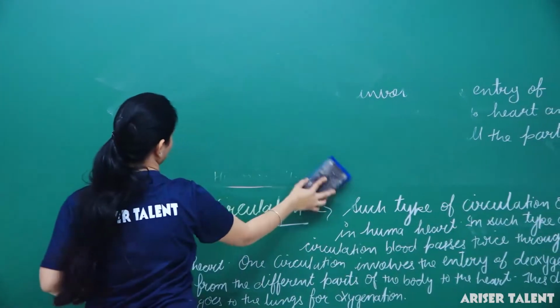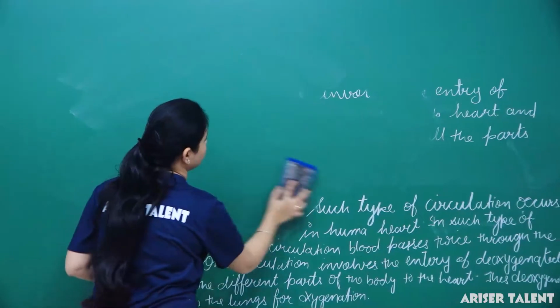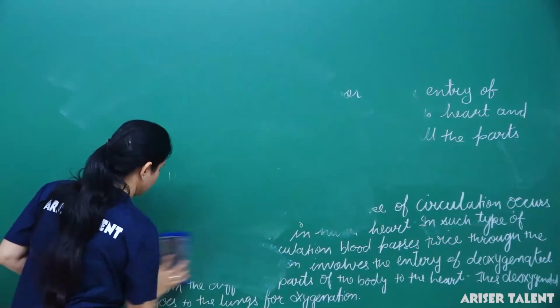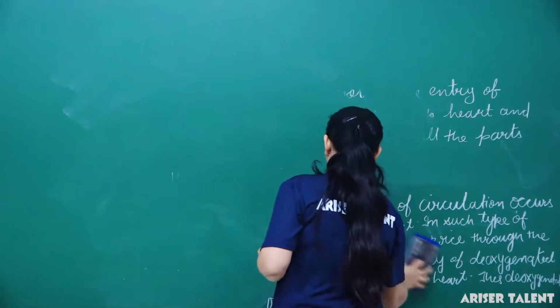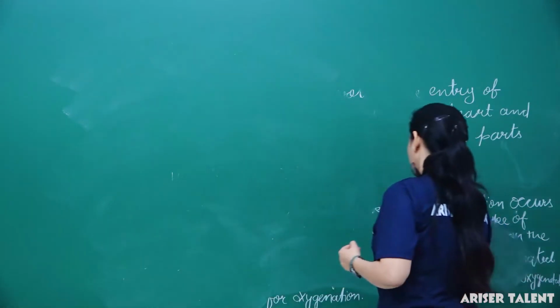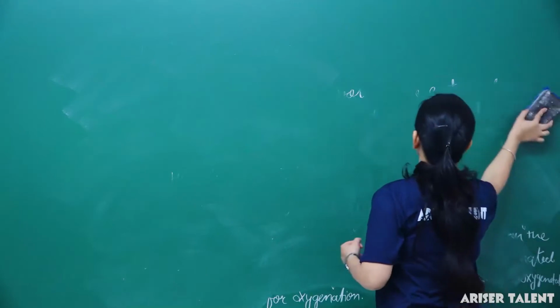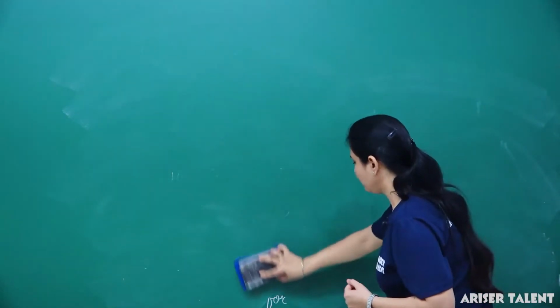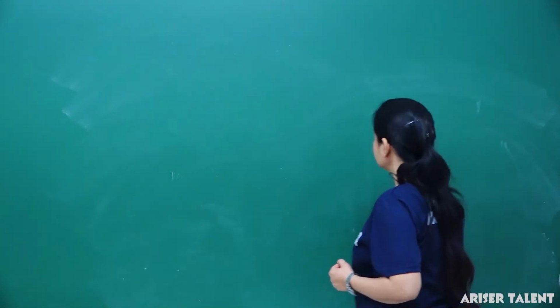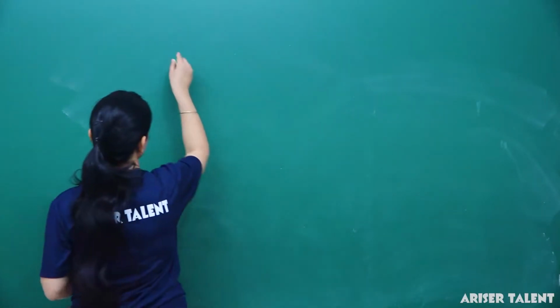What is blood pressure? Blood pressure means the pressure exerted by the flowing blood on the walls of arteries. Okay.